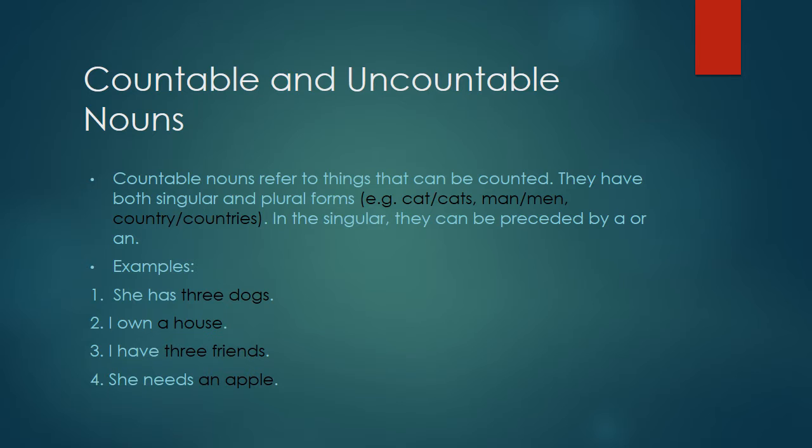Look at the examples. She has 3 dogs. I own a house. I have 3 friends. She needs an apple. Here you can see dogs, house, friends, apple. These are nouns, and you can also see counting before these nouns. So these are countable nouns.